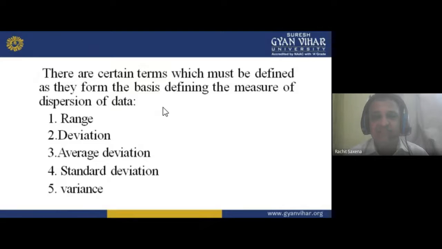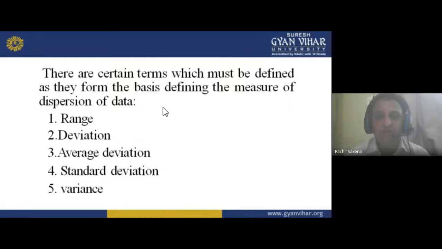First is the range, another is the deviation, third is the average deviation, fourth is the standard deviation, and fifth is the variance. If I'm talking about the range, all we know is the limit, because we have to work within a certain limit. So limits are there, and that comes in the category of range.